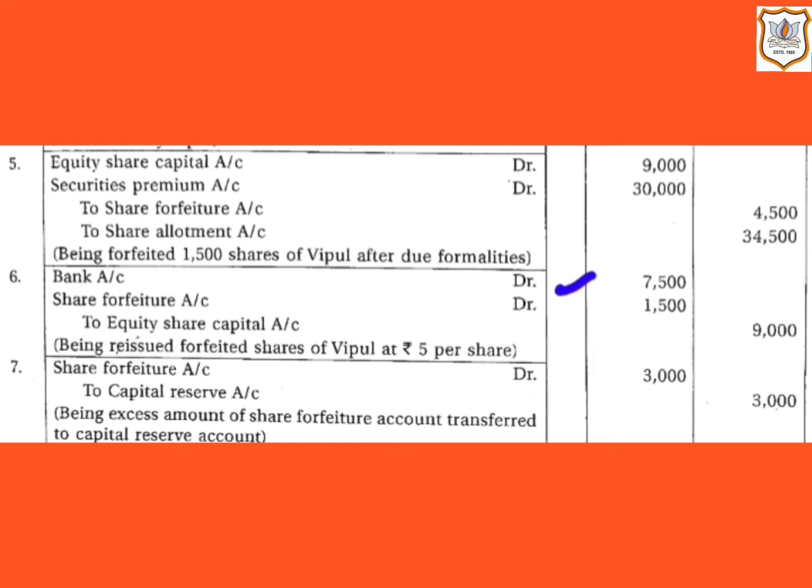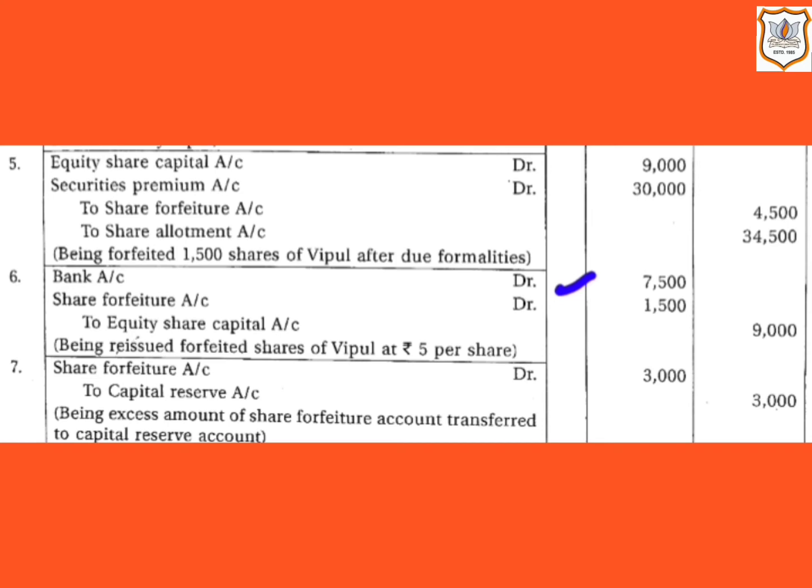Here the company is issuing forfeited shares, that is 1500 shares at the rate of rupees 5. So 1500 multiplied by 5, that comes to 7500. And share forfeiture account will be debited